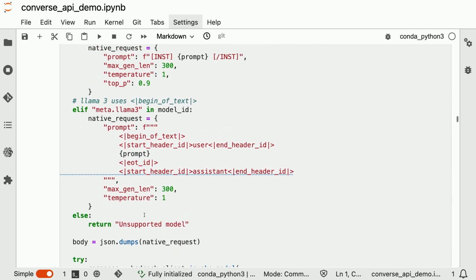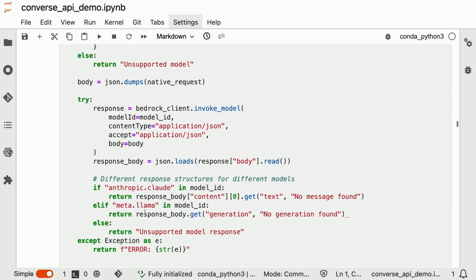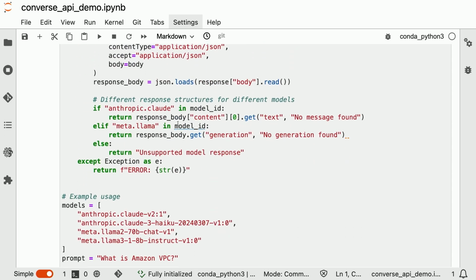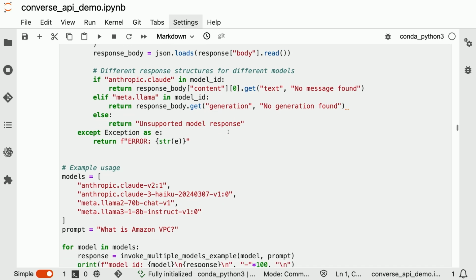Once we have these different if statements, we're also going to handle the response from the foundation model. With Anthropic Claude, we're looking for the content and then the text because it uses the messages API of Anthropic Claude. But from Llama, we have to do the generation. So we have to handle both of these responses from those large language models.